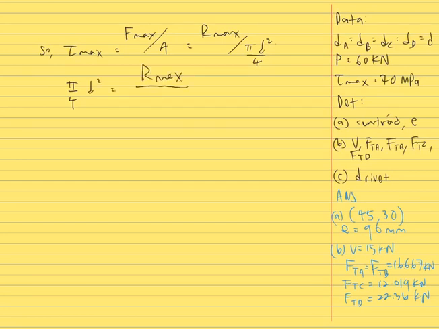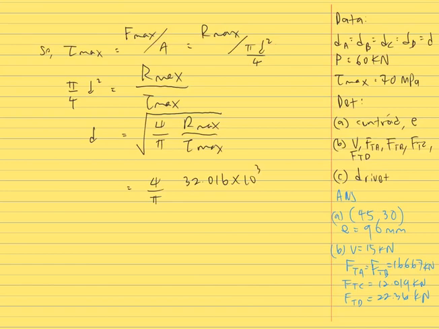Simplifying, the diameter is the square root of 4 over pi times Rmax divided by the maximum shear stress. So Rmax is 32.016 kilonewtons, the resultant force for rivet D, divided by the maximum shearing stress for the rivet material, which is 70 megapascals.